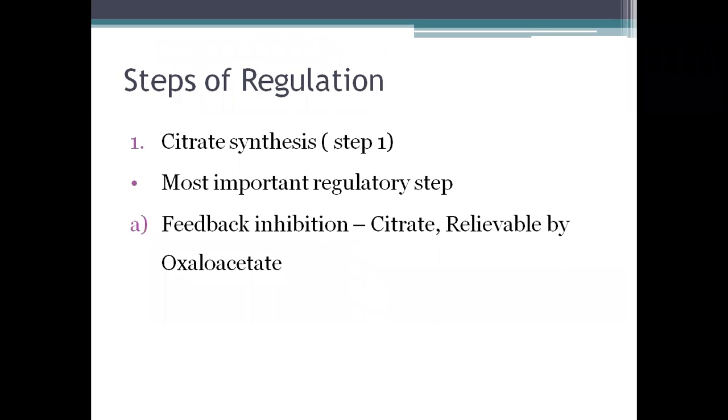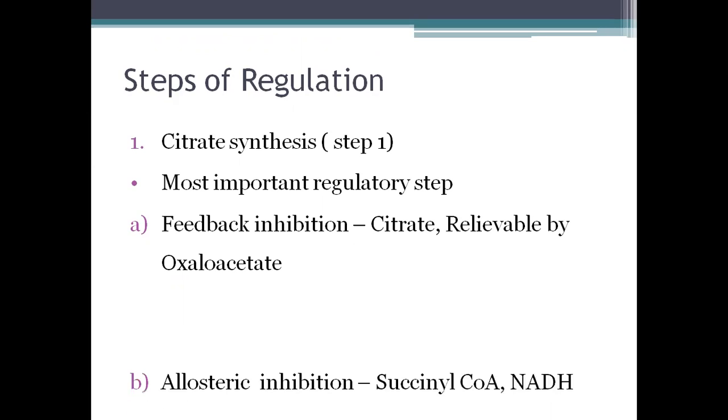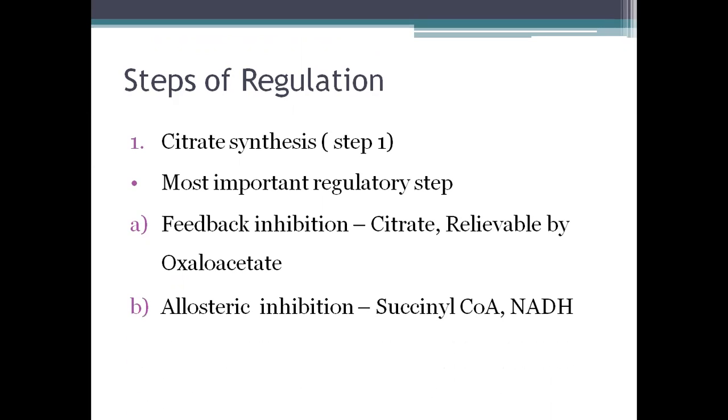Now, what are the steps of regulation? There are various steps in which the TCA cycle can be regulated. Coming to the first step, the synthesis of citrate from oxaloacetate in the presence of citrate synthase. This is the first step of the TCA cycle, and it is the most important point of regulation. It is subject to feedback inhibition by citrate. So when citrate level is high, there is feedback inhibition, but this inhibition is relieved by the accumulation of oxaloacetate. Also, it is subject to allosteric inhibition by succinyl-CoA and NADH.